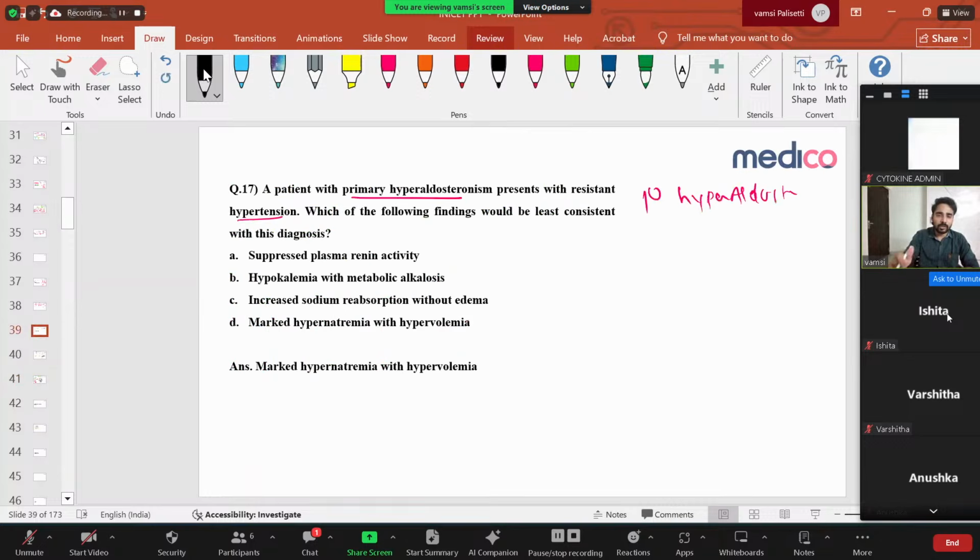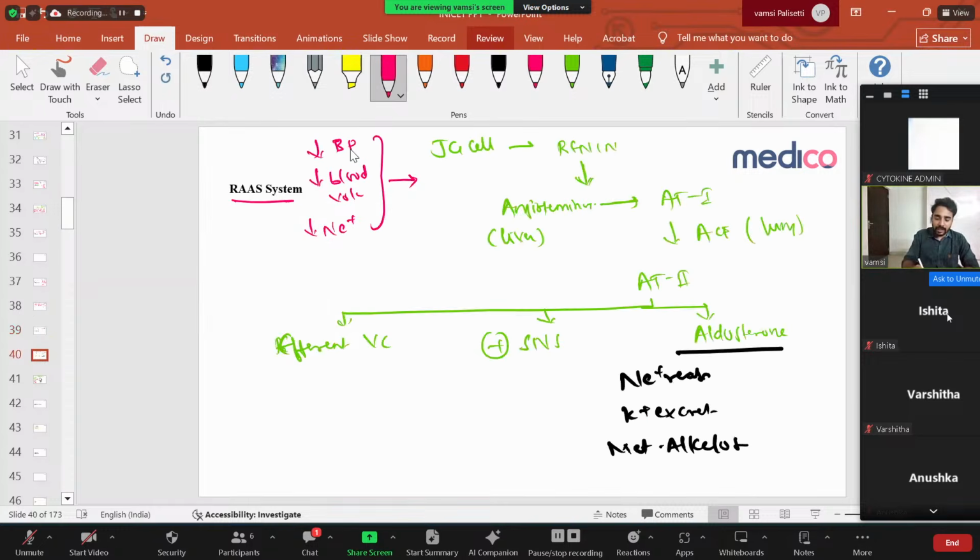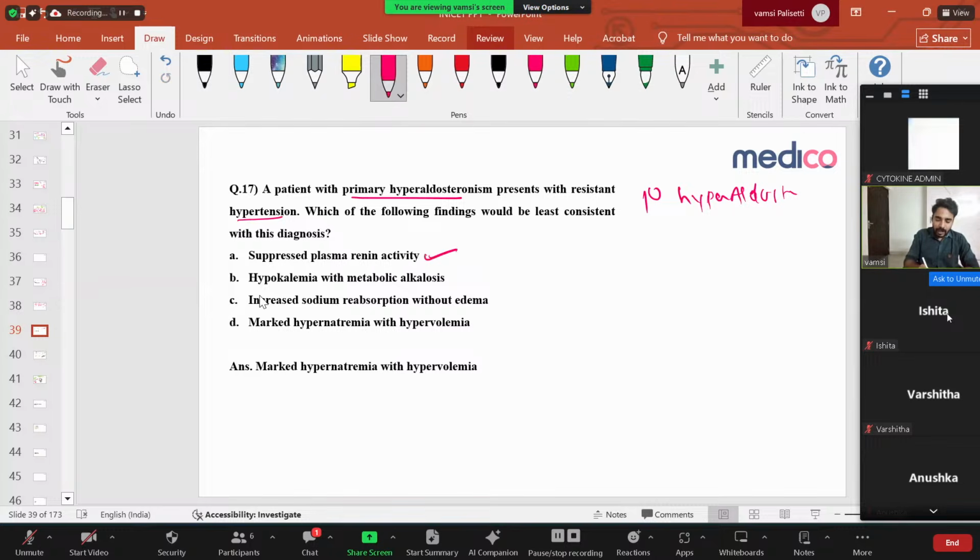Clear? Now let us see the question and answer here. Which of the following findings will be least consistent with the diagnosis? If the patient is having more aldosterone, what will happen? Suppressed plasma renin activity: yes, because renin increase is what increases aldosterone. If aldosterone is more, because of the negative feedback mechanism, renin activity can be decreased. Yes, correct option: hypokalemia, metabolic alkalosis. We already discussed sodium reabsorption, potassium excretion, metabolic alkalosis.